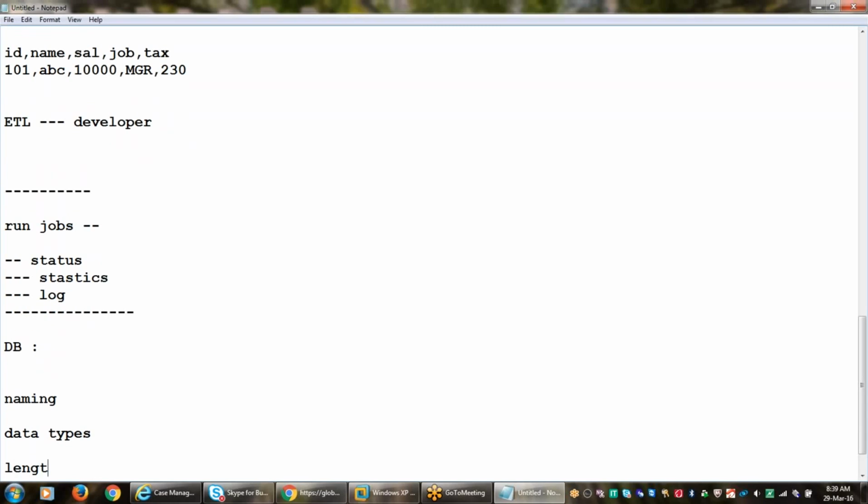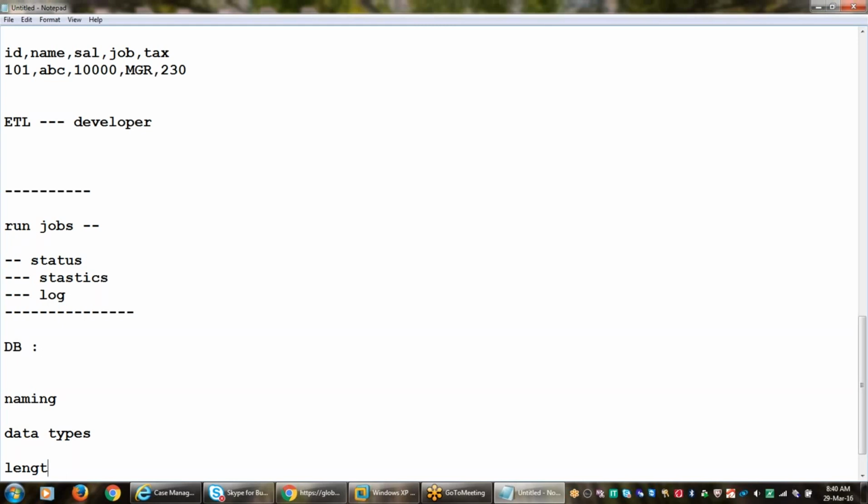Everything should match with the document. According to the documents, we need to verify each and everything. For example, if you are running a job, how many tables are involved in this particular job? For example, we have 4 tables. All the 4 tables should be available in the database. At the same time, each and every table naming convention should match according to the document.